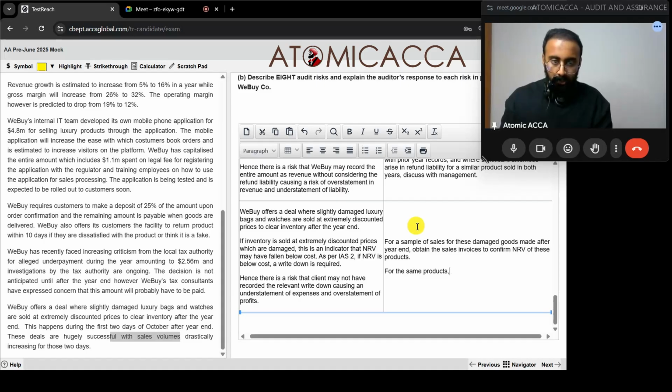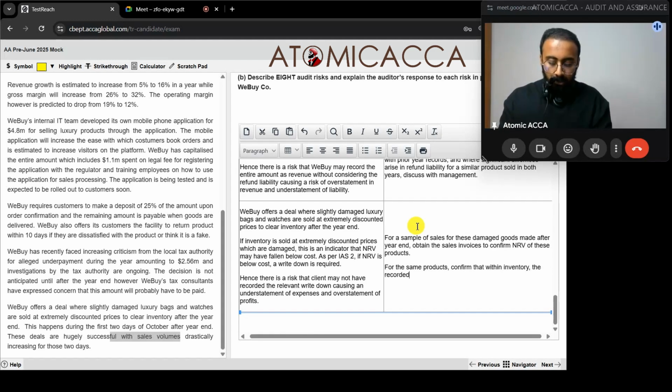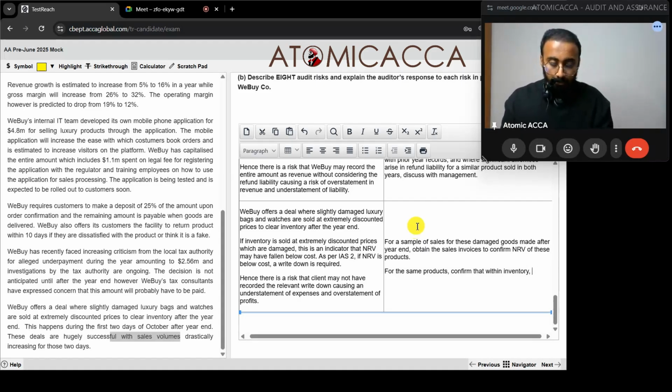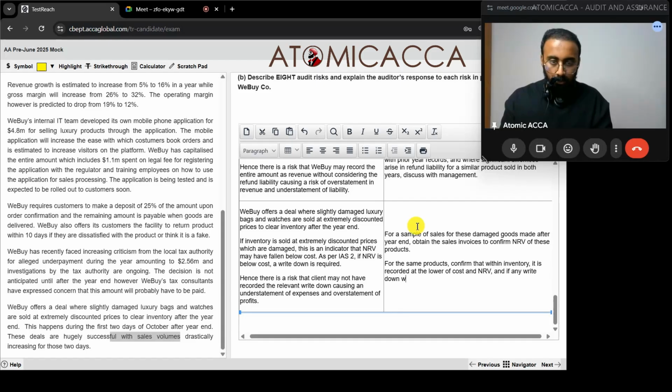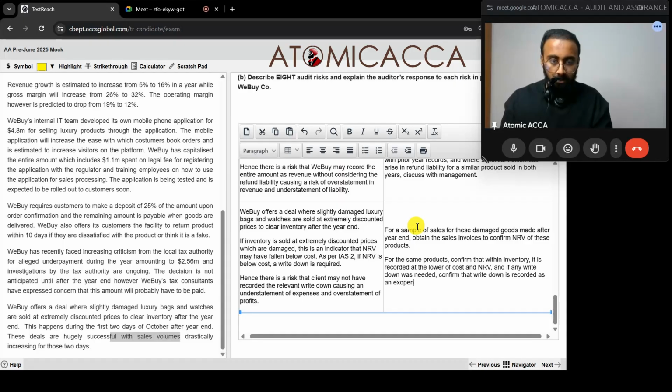check for the same products, confirm that within inventory it is recorded at the lower of cost and NRV, and if any write down was needed, confirm that write down is recorded as an expense within SOPL. So what did we do?